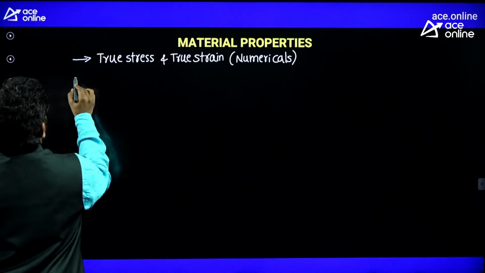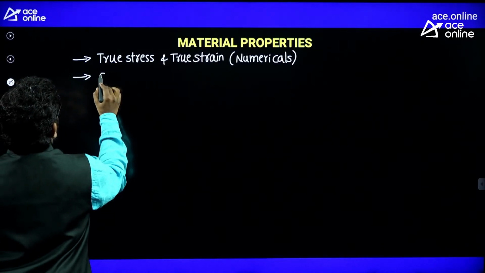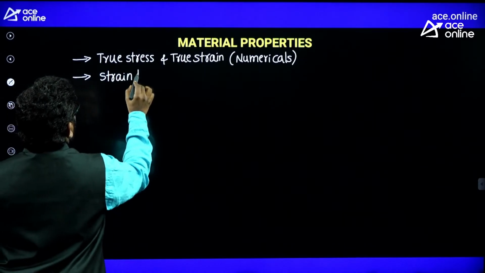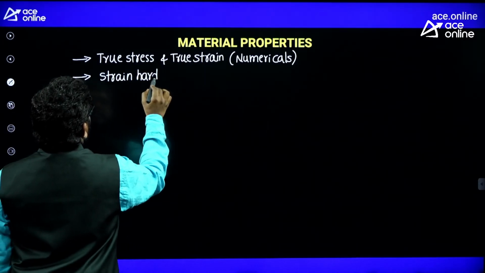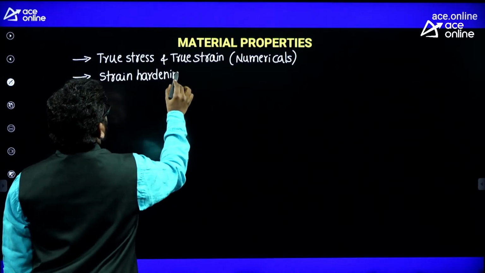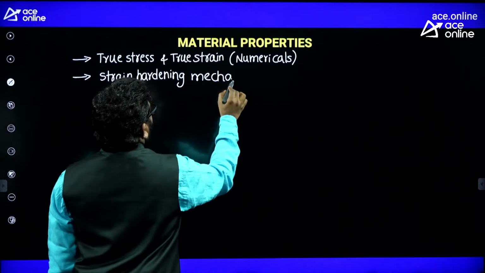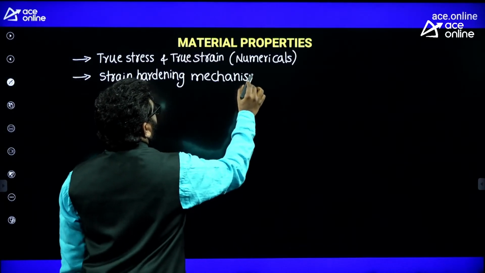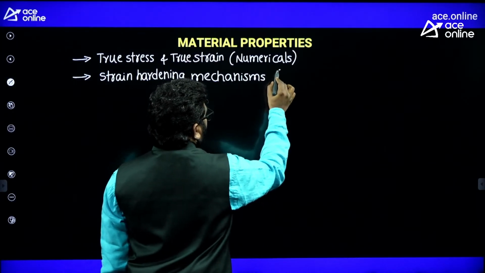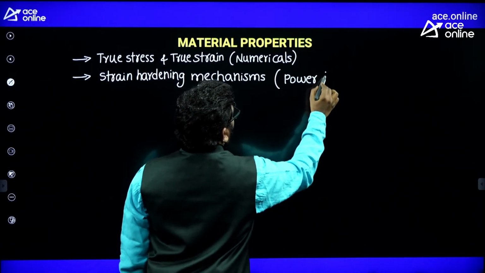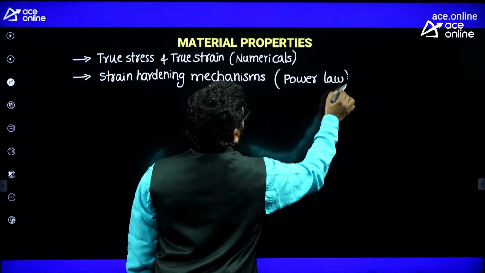The second is the strain hardening mechanism. They will ask you questions from strain hardening mechanisms, like the power law of strain hardening.